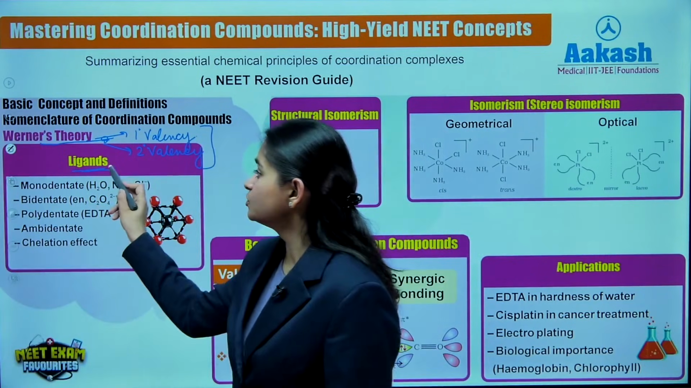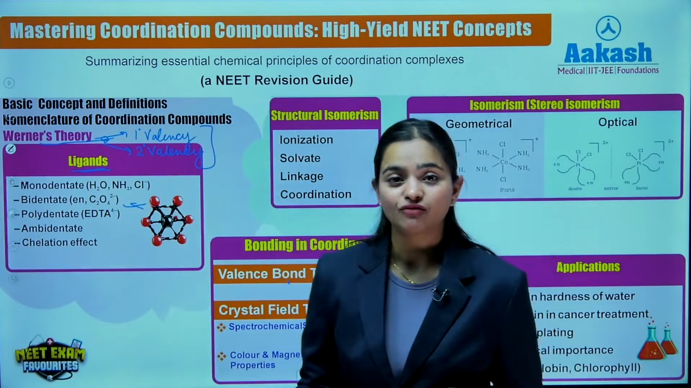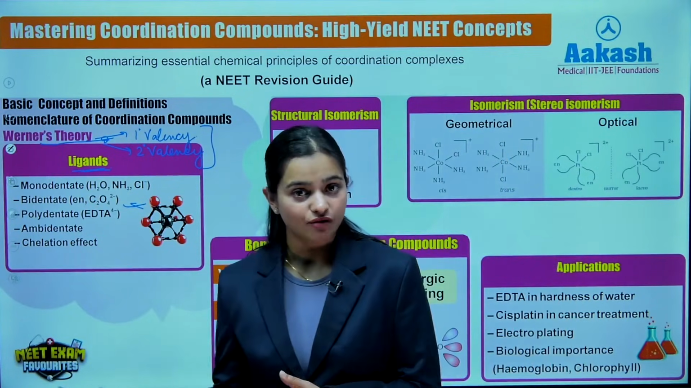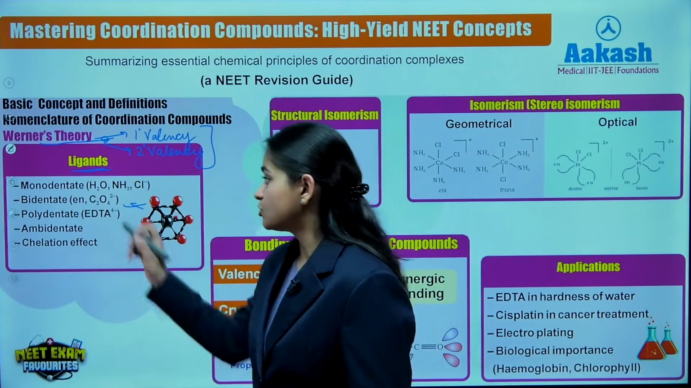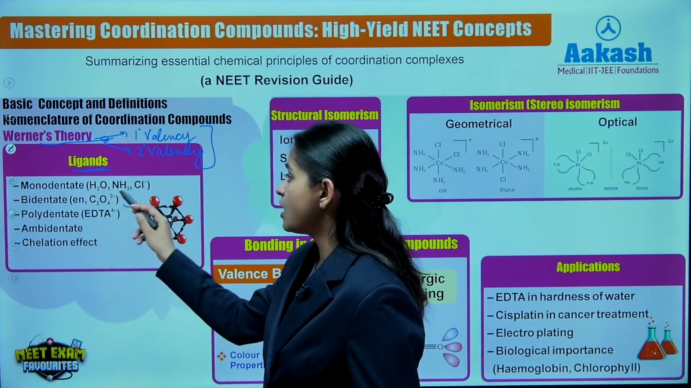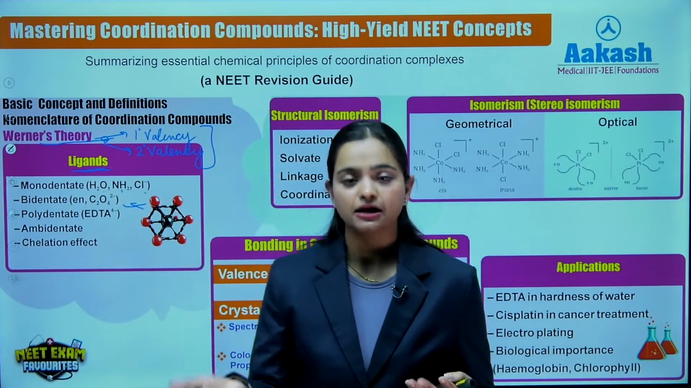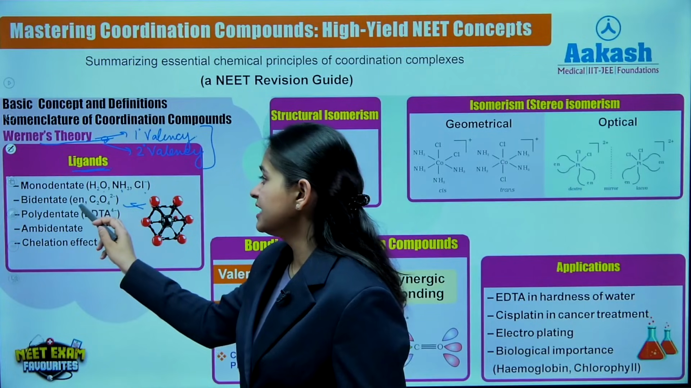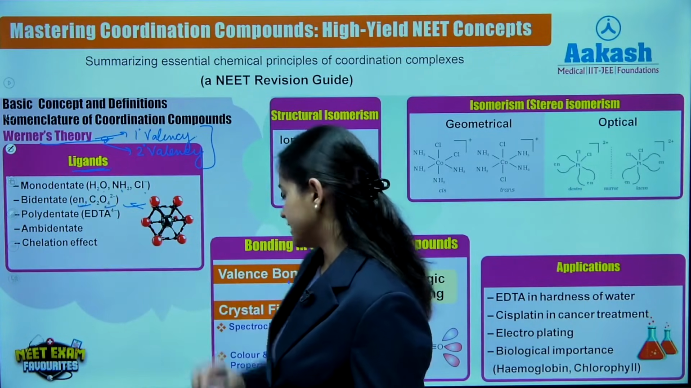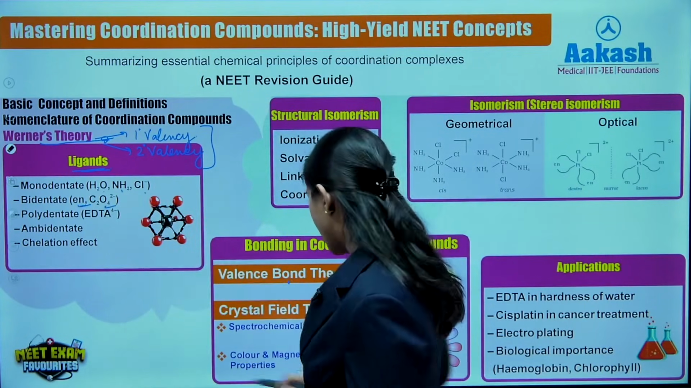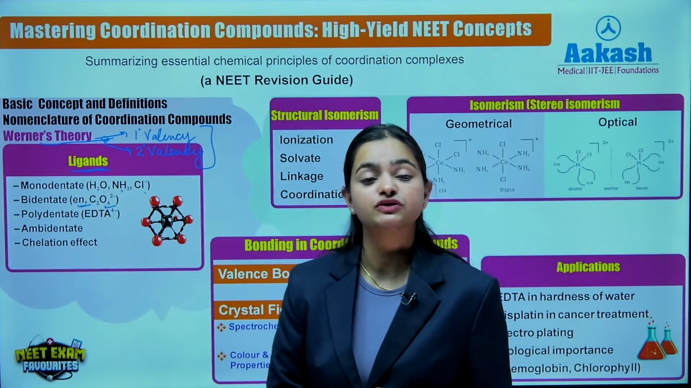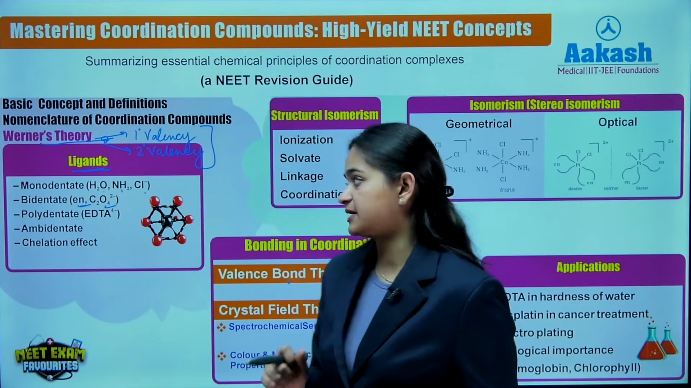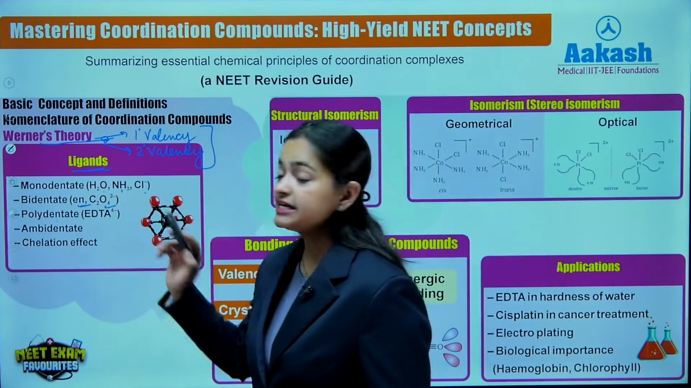Moving further to ligands, the crux of coordination compound is now starting. Ligands were classified based on their denticity. So monodentate examples were H2O, NH3, Cl minus, all the halogens, Cl minus, Br minus, right? Bidentate, ethylenediamine and oxalate, right? So these were bidentate since they had two donor atoms which were donating their electron pairs simultaneously to the central metal atom. For polydentate, EDTA.